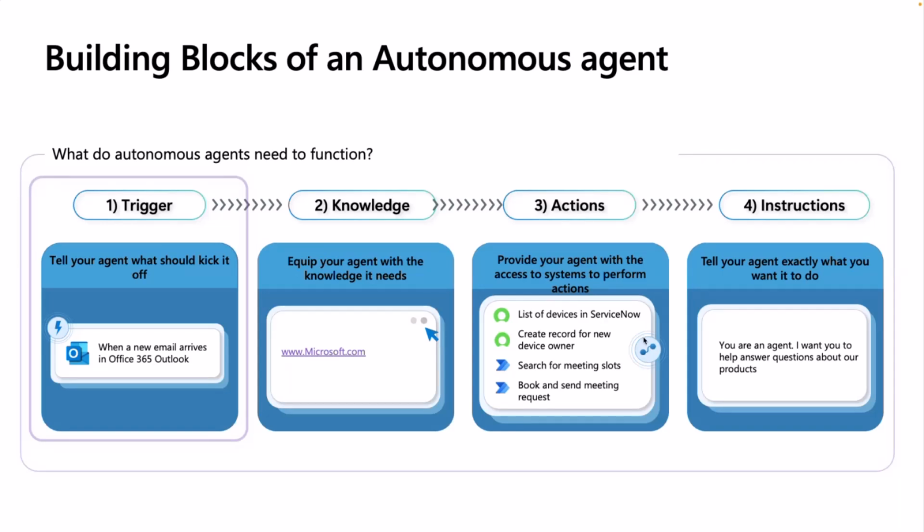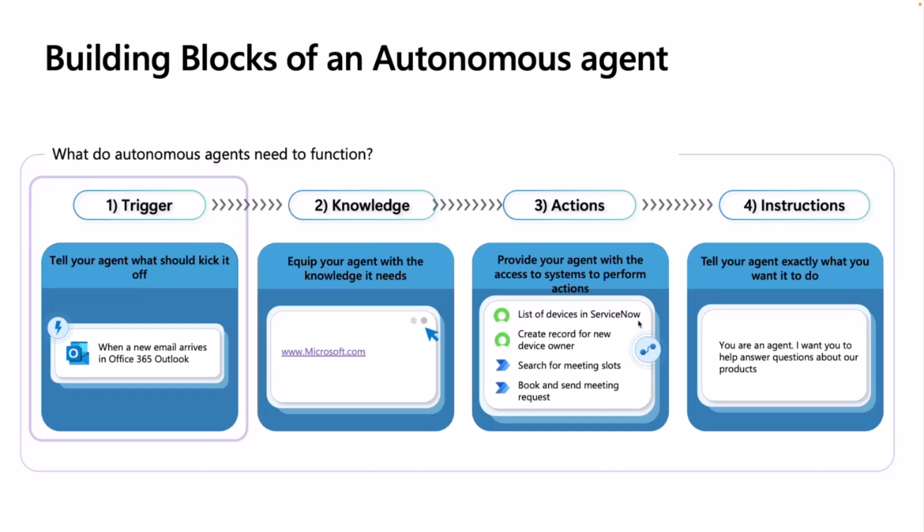Then it can perform actions that you define as well, like listing devices from ServiceNow, or performing steps in Power Automate via a flow. And then it uses the instructions that you provided to know exactly what to do when, and what actions and knowledge to use.